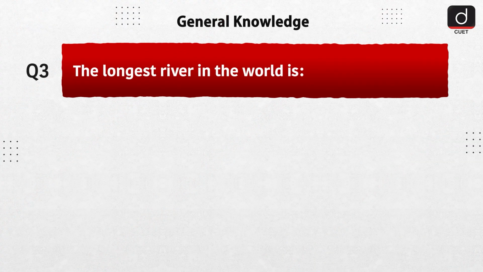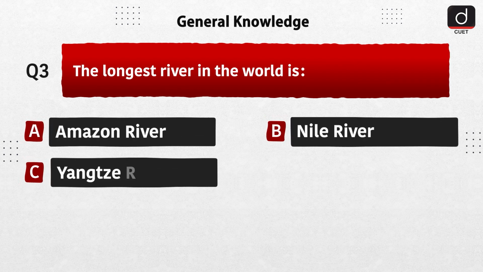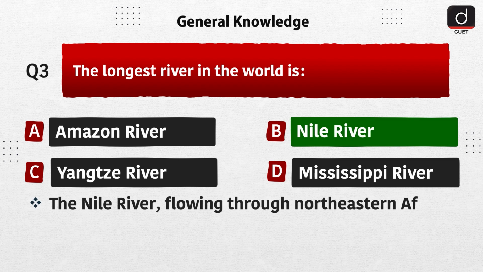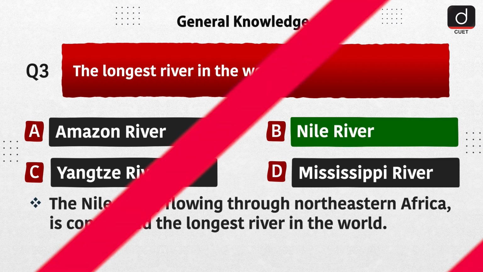Next question is, the longest river in the world is option A, Amazon River, option B, Nile River, option C, Yangtze River, option D, Mississippi River. The correct answer is option B, Nile River. The Nile River, flowing through northeastern Africa, is considered the longest river in the world.